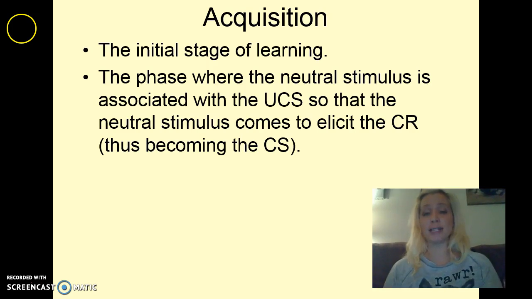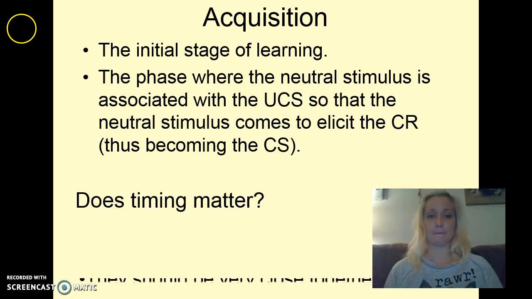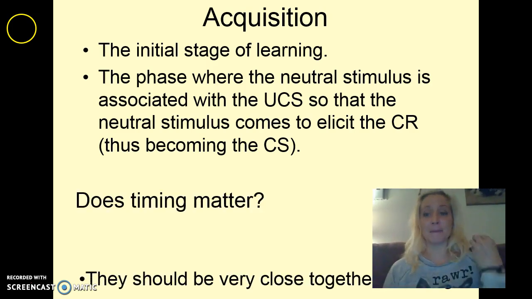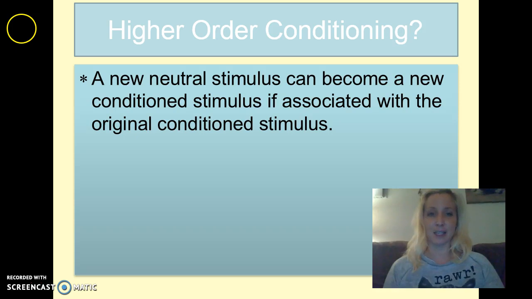Remember, when we're talking about classical conditioning, and this is a question a lot of you got wrong, the conditioned stimulus is presented shortly before the unconditioned stimulus, okay? You need to know that the conditioned stimulus is going to lead to that unconditioned stimulus, that thing that gives you the automatic response. And we know that, yes, timing matters. They must be close together, so we understand that there's a connection there. Especially for animals, this is necessary.